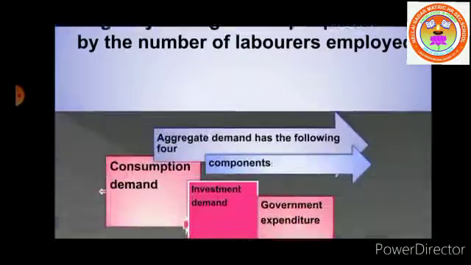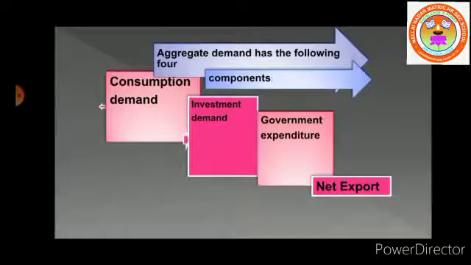Aggregate demand function has the following four components: consumption demand, investment demand, government expenditure, net export. Consumption demand, consumer spending on goods and services. Investment, the producer also spends money on investment. Then the government expenditure on goods and services, the expenditure incurred by the government. The central, state and local governments spend a lot of money on their employees and their publics.